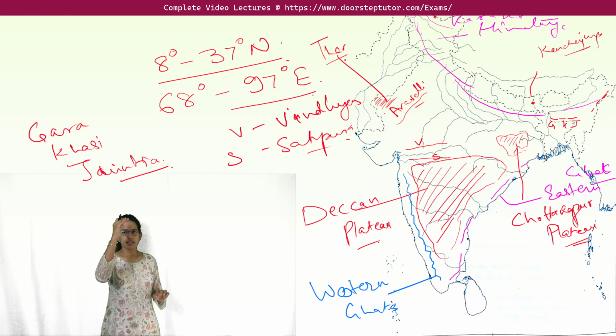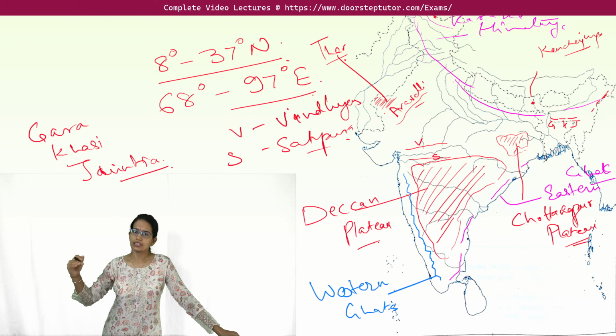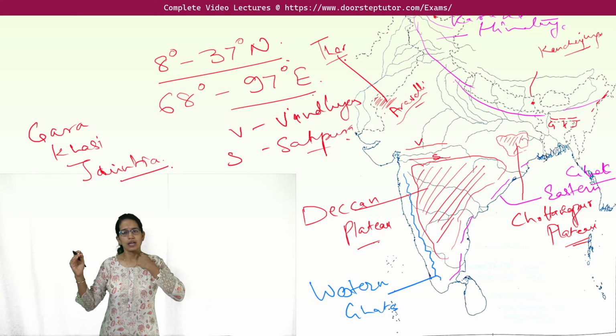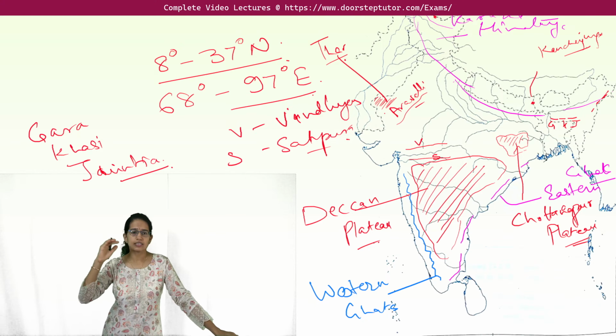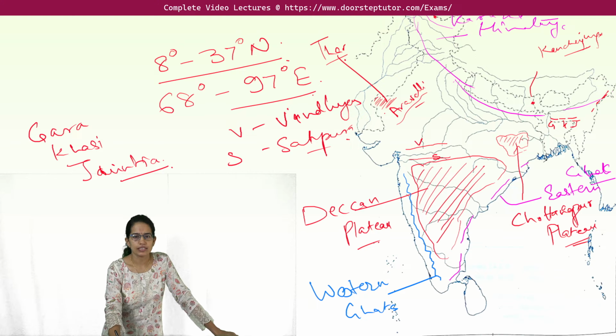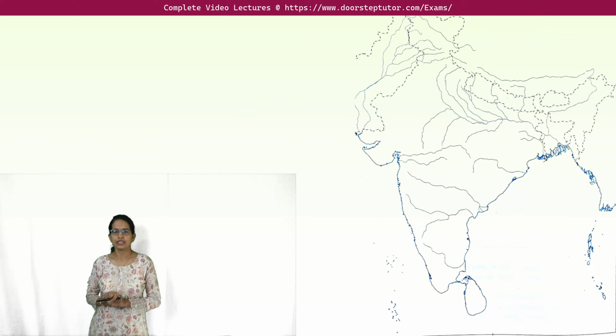I repeat again: the Himalayan mountain range, the Karakoram mountain range. In the northeast we have, in the regions of Meghalaya, Garo, Khasi and Jaintia. Then Naga Hills and Patkai Bum, which are not in the syllabus. Then we have the Western Ghats, the Eastern Ghats, the mountain range of Aravalli. In central India, it's Vindhyas. Below that, it's Satpuras. And then the two important plateaus, the Deccan Plateau and Chota Nagpur Plateau, and two important peaks, K2 and Kanchenjunga. I hope so far things are clear. So let's move on to the next important part.